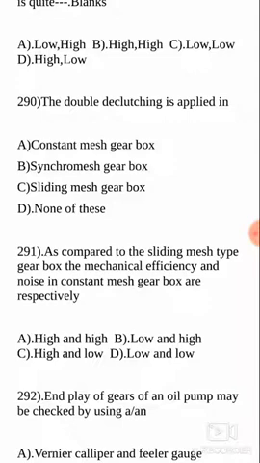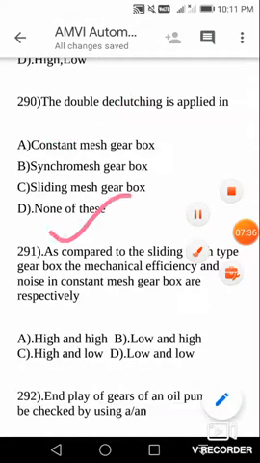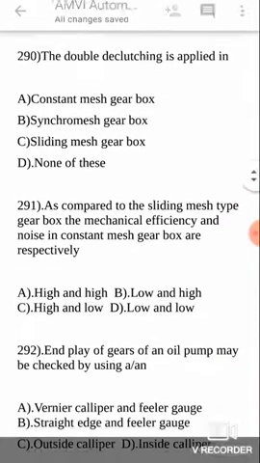So you can eliminate none of the above. Definitely it has to belong to one of the three options A, B, C. So here the double declutching is to be adopted in constant mesh gearbox. Constant mesh gearbox, double declutching, and remember it is used in constant mesh gearbox.